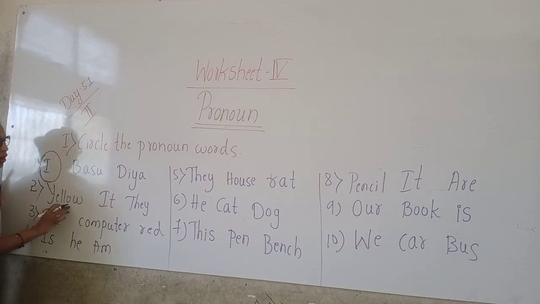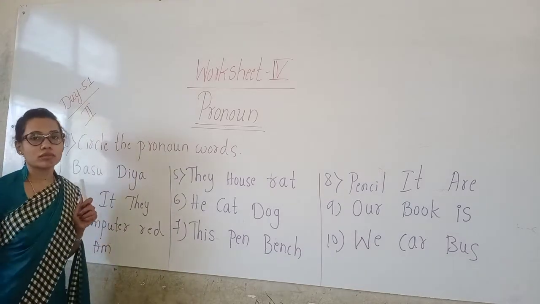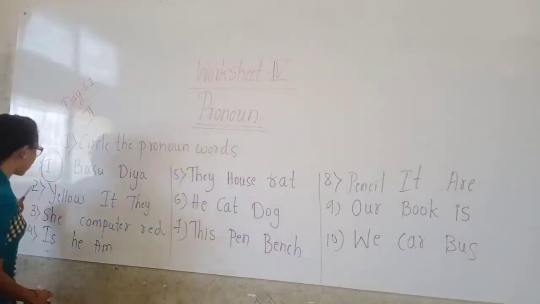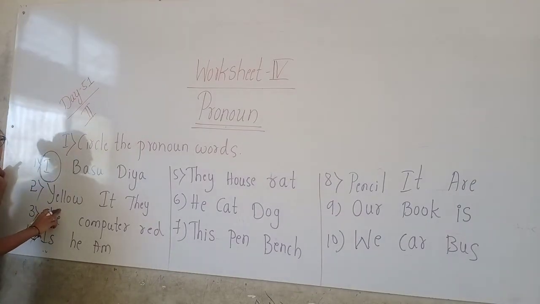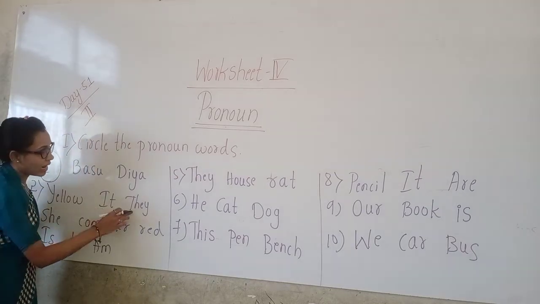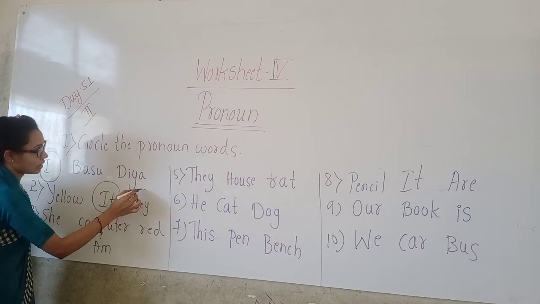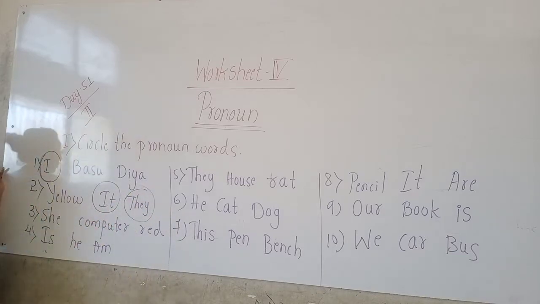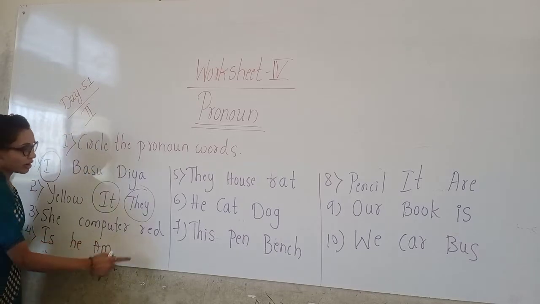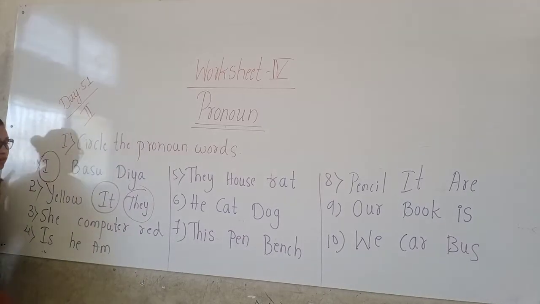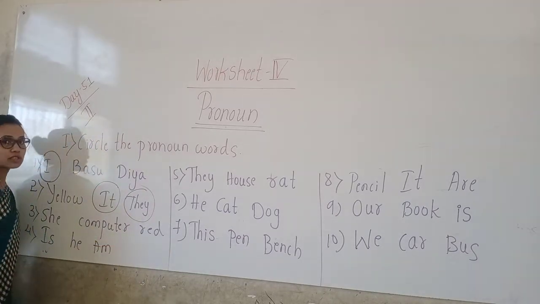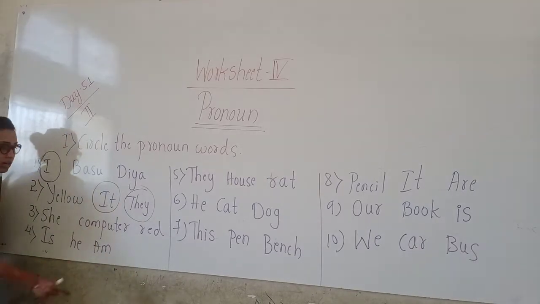Second one: yellow, it, they. Which is the pronoun here? Yellow is a naming word. So it and they are two pronouns, and we have to circle both, they and it. Let us move to the third one: she, computer, read. Computer is also a noun, and red is the name of a color. So she is the pronoun here, and we have to circle she.